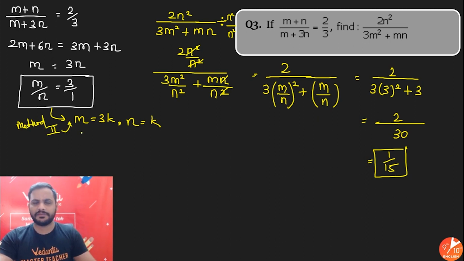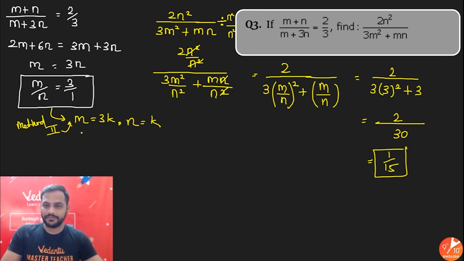Alright, you can go for anything, but since it is something new, that is why I have told you, by dividing by n square we have tried to create m by n. Alright guys, okay, let's go for the next question now.